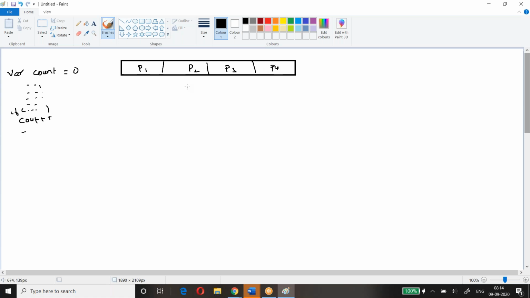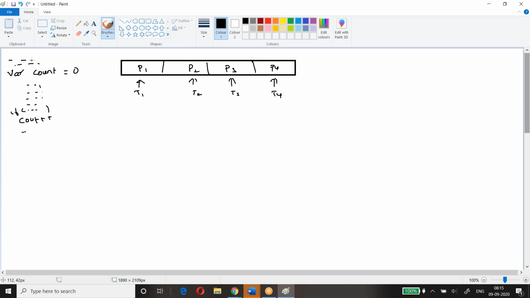Please tell me how many tasks will be launched. 4 tasks. For every partition, 1 task.